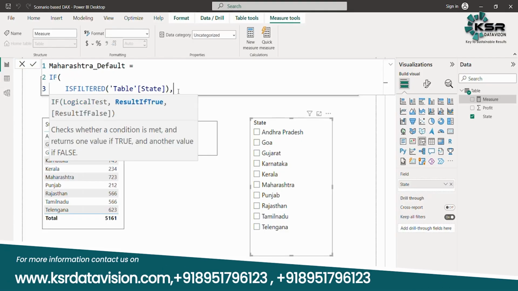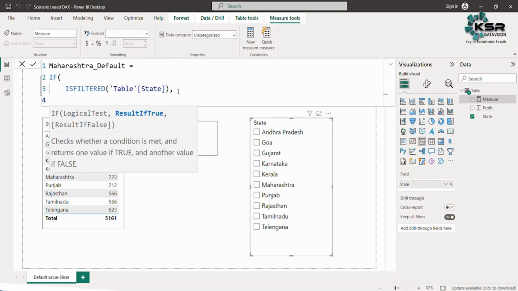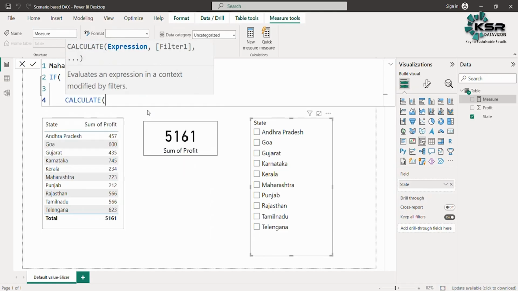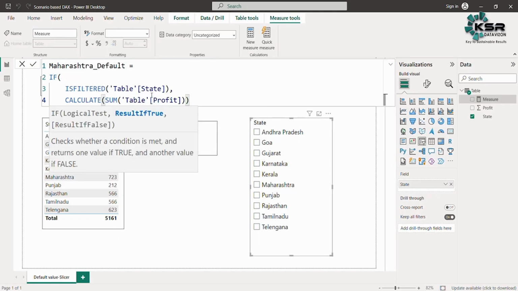Once it returns true, what value do you want to return? I just want the total profit of the selected filtered state. So to get the profit, I'll use the CALCULATE function, then the SUM function, and then write profit. So it will calculate the total profit for that particular state. So this is the very first condition.